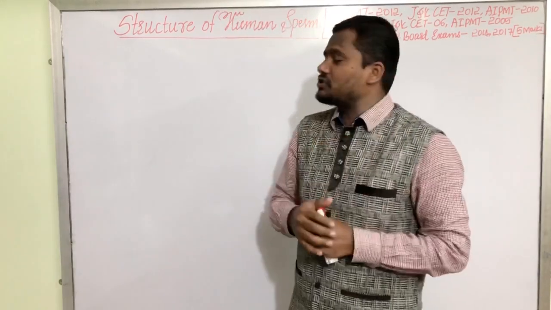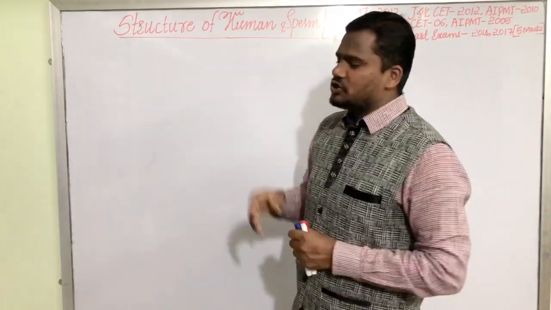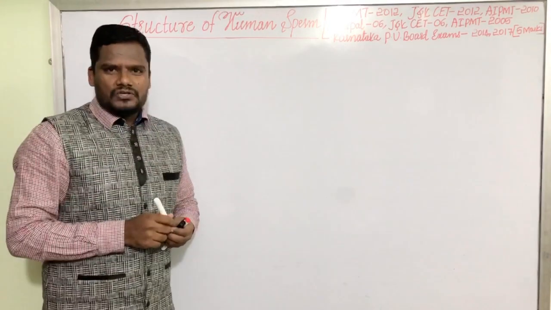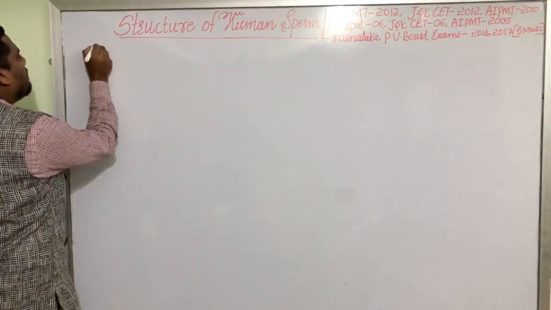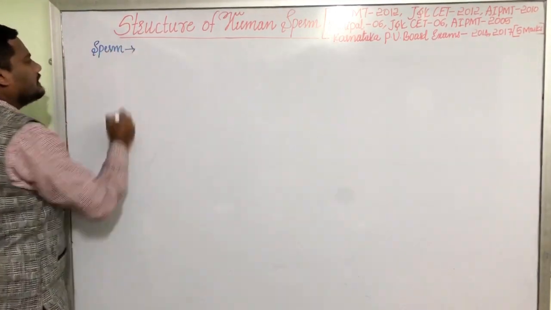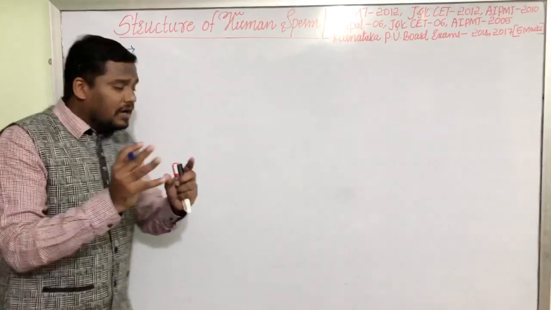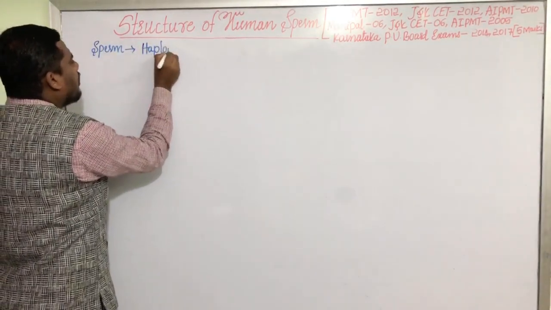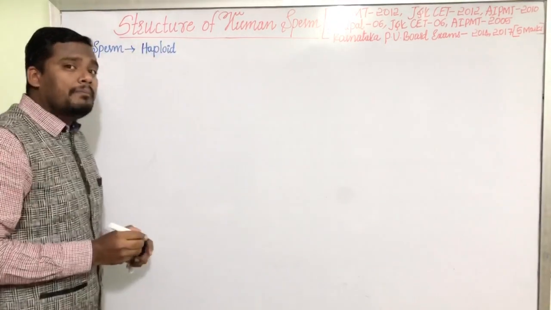Let us try to understand the structure of human sperm. What is sperm, my dear friends? Let us talk about the basic things of sperm. As we know, sperms are haploid. Why are they haploid? Because they are formed by meiotic division.